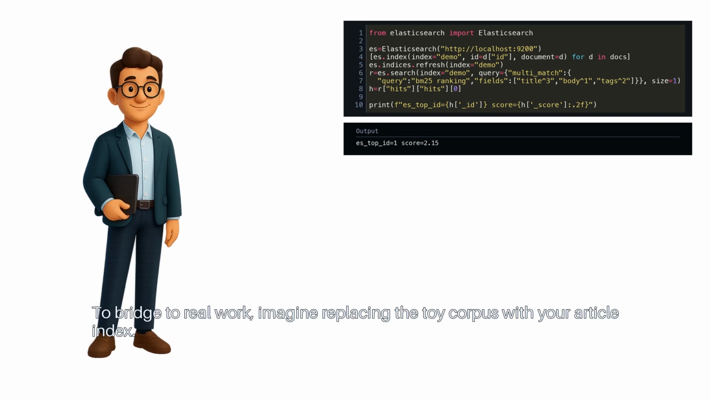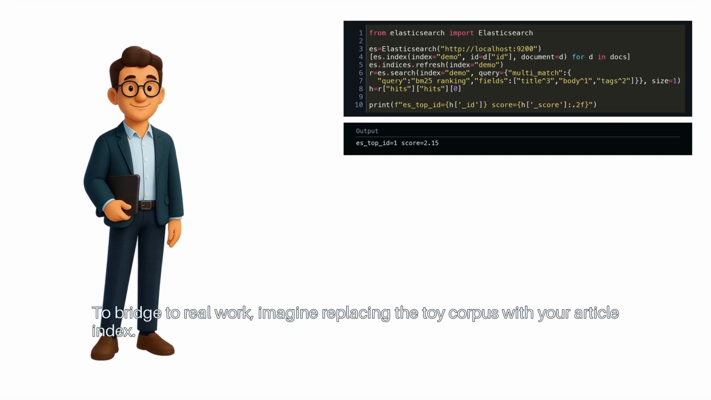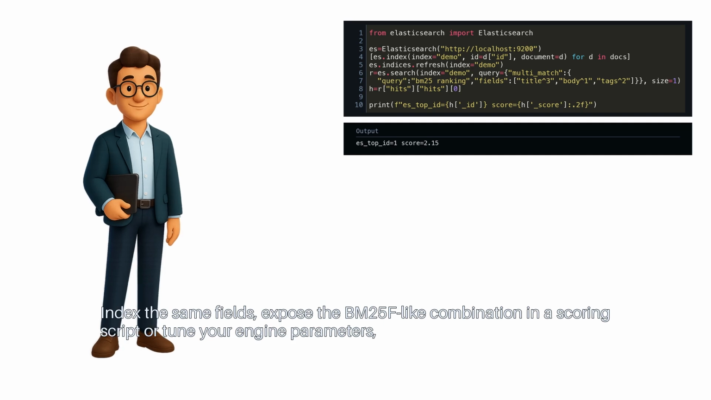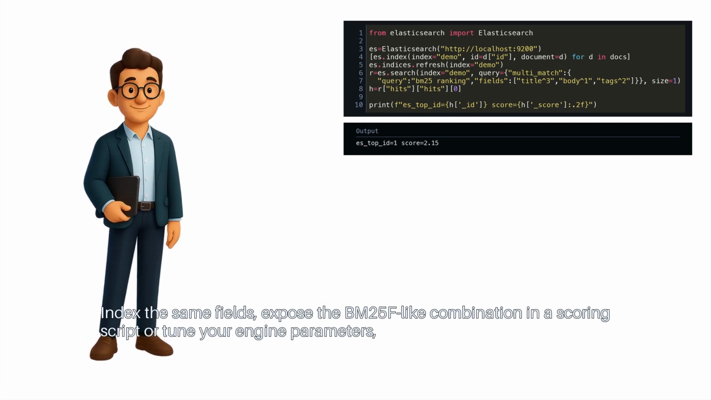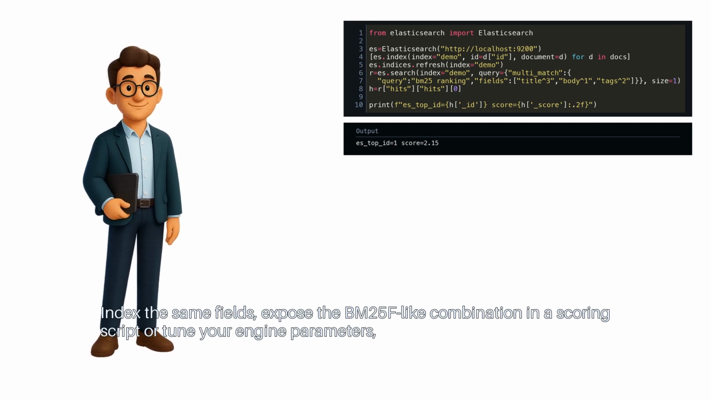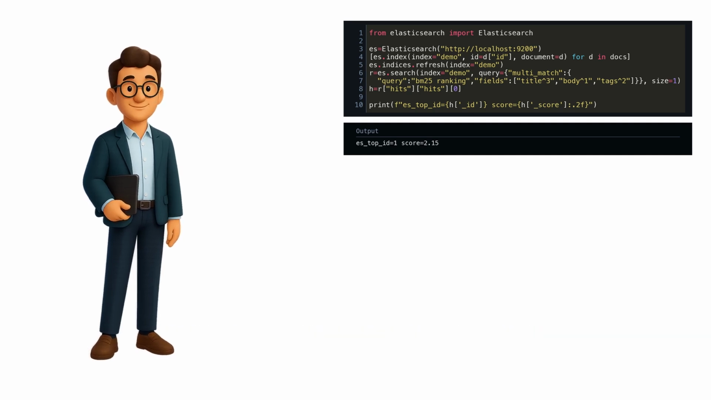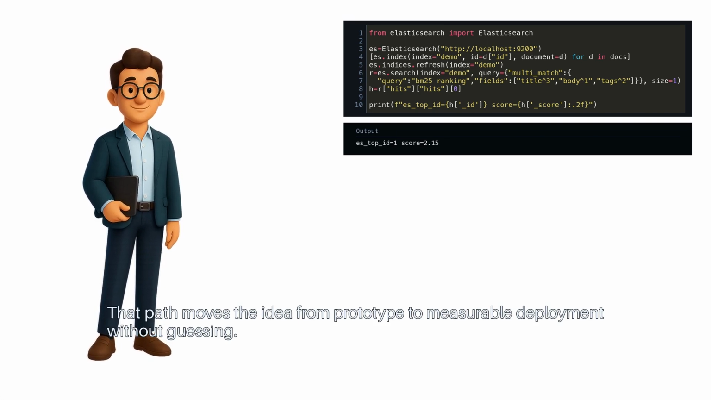To bridge to real work, imagine replacing the toy corpus with your article index. Index the same fields. Expose the BM25F-like combination in a scoring script or tune your engine parameters, and measure NDCG on held-out queries before rollout. That path moves the idea from prototype to measurable deployment without guessing.